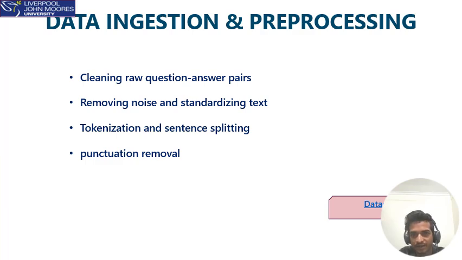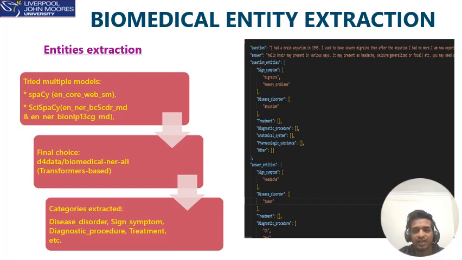and knowledge graph building. In this stage, we extracted the key medical concepts from the pre-processed questions and answers, which we have done in the previous stage. So that's why we named this stage biomedical named entity recognition, or NER. Our goal here was to automatically identify entities like diseases, symptoms, drugs, diagnostic procedures, etc. within the text. These entities form the building blocks for our knowledge graph.